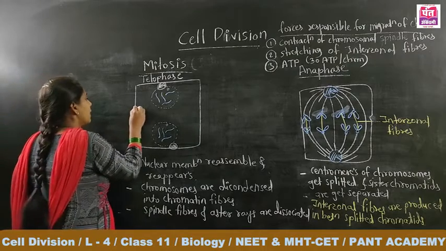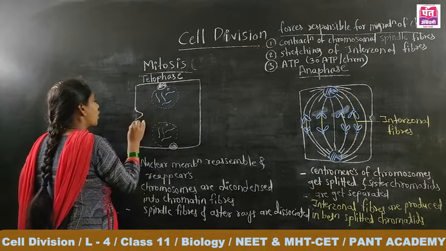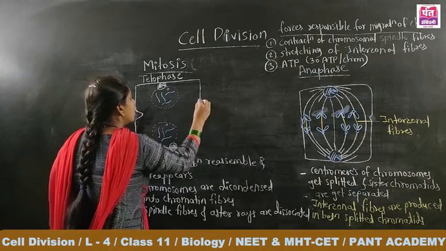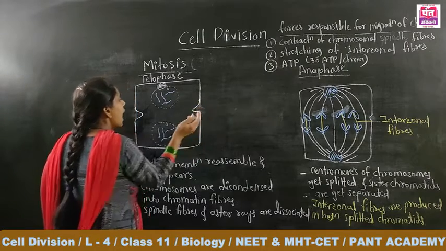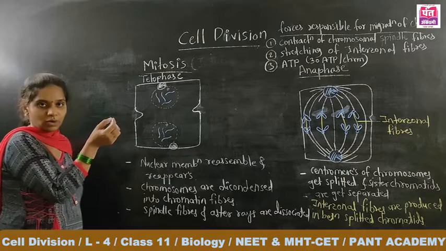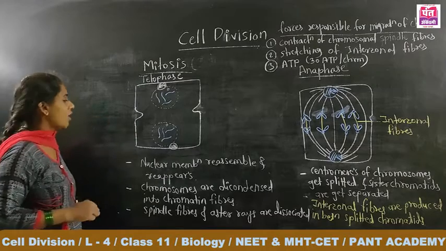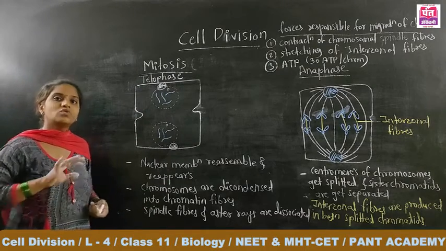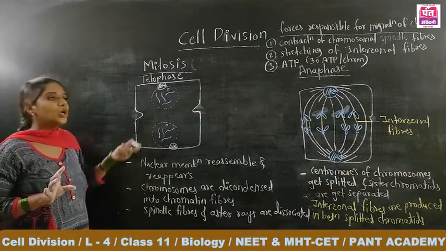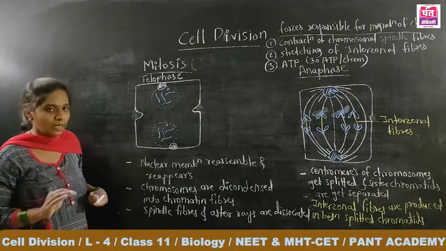In this form, that is invagination of the plasma membrane. Invagination म्हणजे आतल्या बाजूला फोल्डिंग व्हायला सुरुवात होणार आहे. That is called invagination. Here the karyokinesis, that is division of the nucleus, is completed.